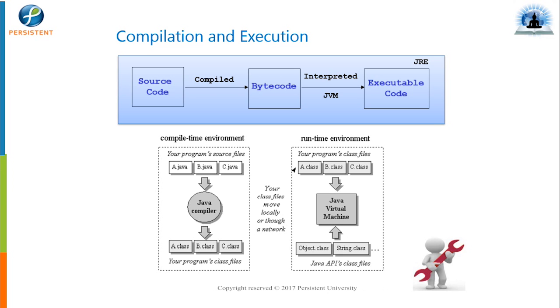If you observe, a.java, once compiled by the Java compiler, we'll get a.class. Similarly, b.java gives b.class, and c.java gives c.class, right? So basically this is the compile time environment. Once we compile, we'll get .class files, that is bytecode files.